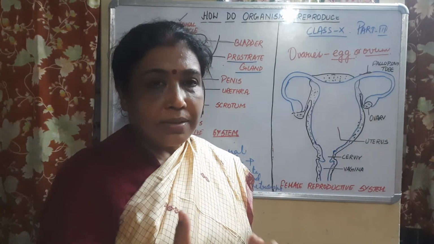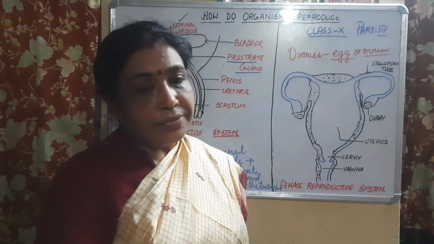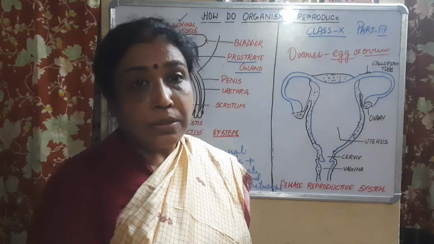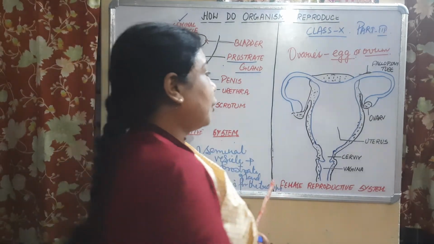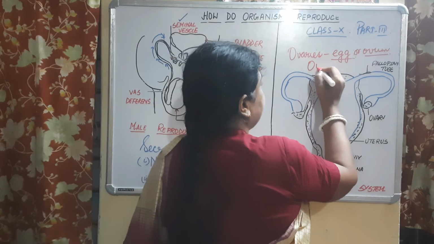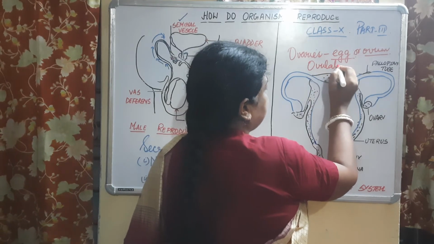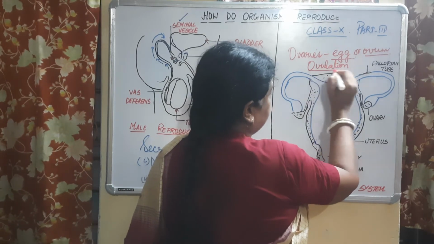The process of discharge of eggs from the ovary is known as ovulation. What it is known as? Ovulation. Always remember, in a month, usually only one egg.